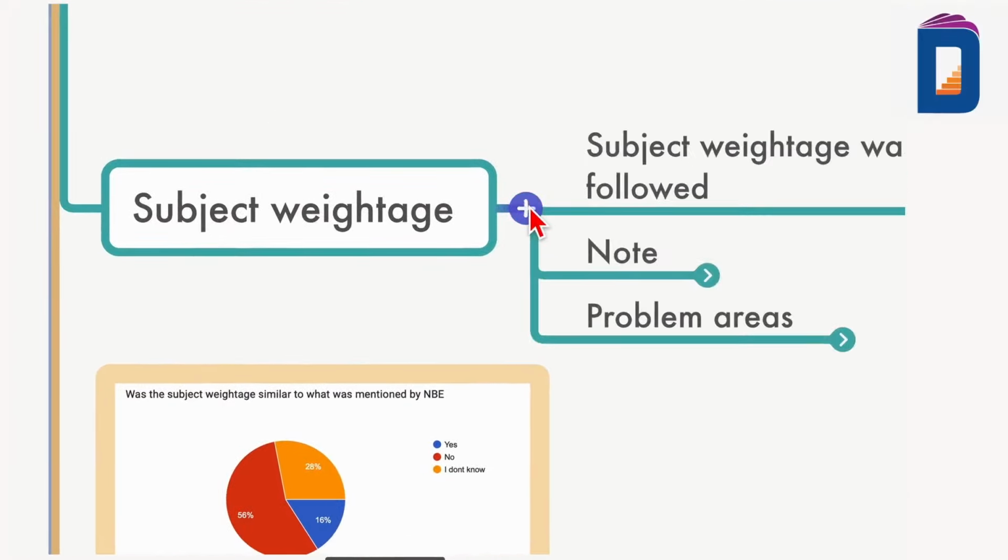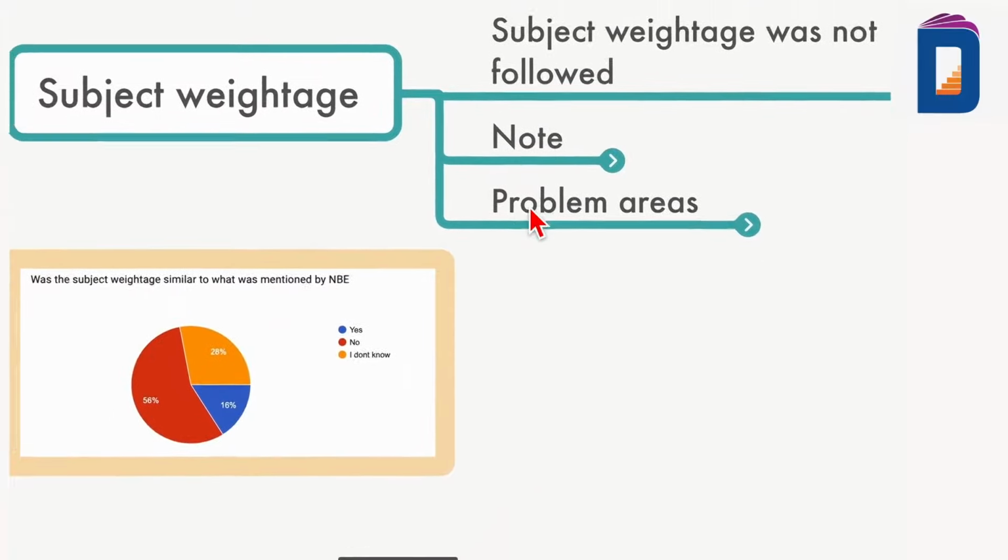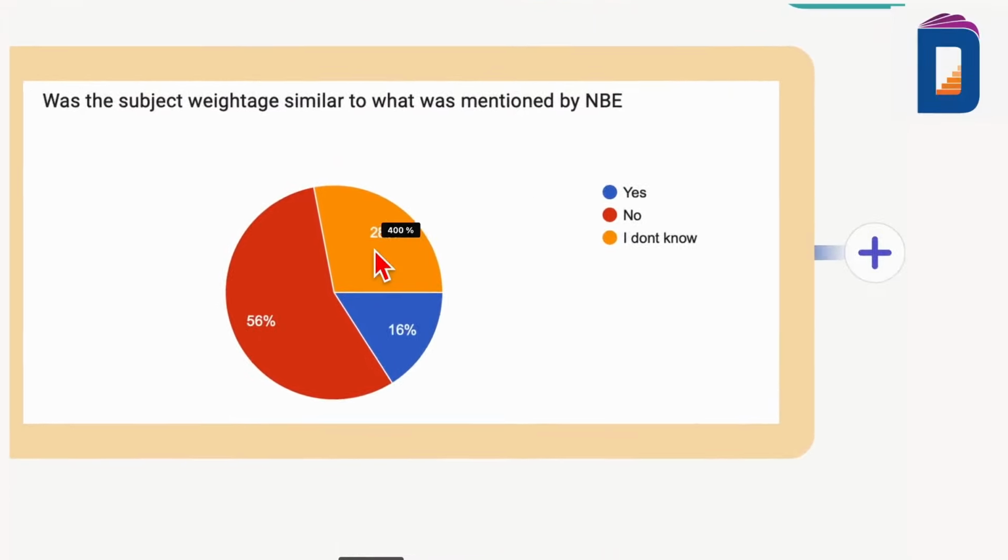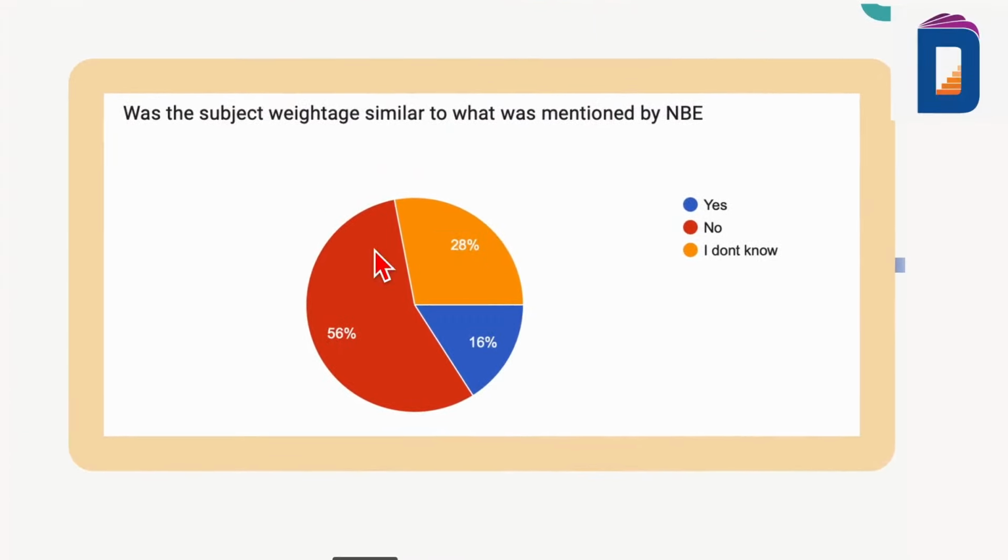Now let's go to the next, subject weightage. There was a question asked to the students: did NBE follow the subject weightage? Like 15 questions from general medicine, 15 questions from general surgery, 7 questions from physiology, 14 questions from clinical subjects like ortho, perio, like that.